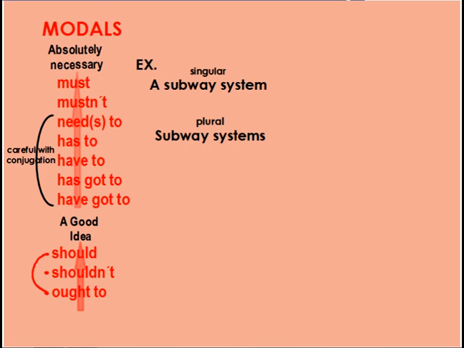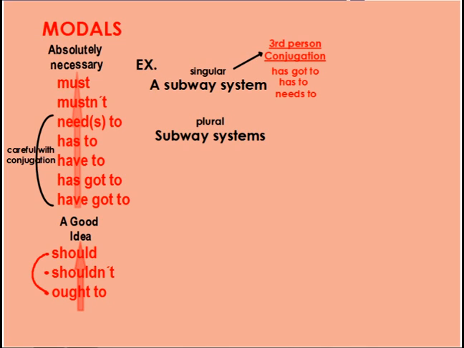So, for example, let's look at this example over here, a subway system. That's my subject, and it's singular. It's one subway system. So if I think about this, right, when something is singular in English, I need to conjugate in the third person, okay? And if I look at my modals and I think which ones do I conjugate in the third person, it would be, for example, these ones. Has got to, has to, and needs to.